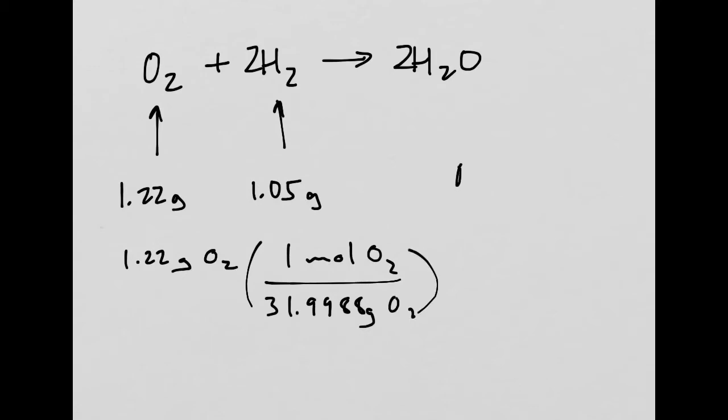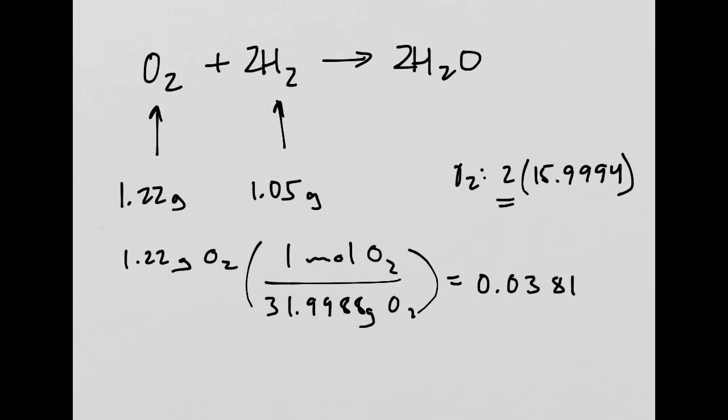Now, where did I get that information? That's because O2, I know if I consult my periodic table, one atom of oxygen is 15.9994 grams per mole, but I have 2 of them because it's O2, which is 31.9988 grams. So there I have my molar mass for O2, and when I put this into my calculator, I generate 0.038126 moles of oxygen.